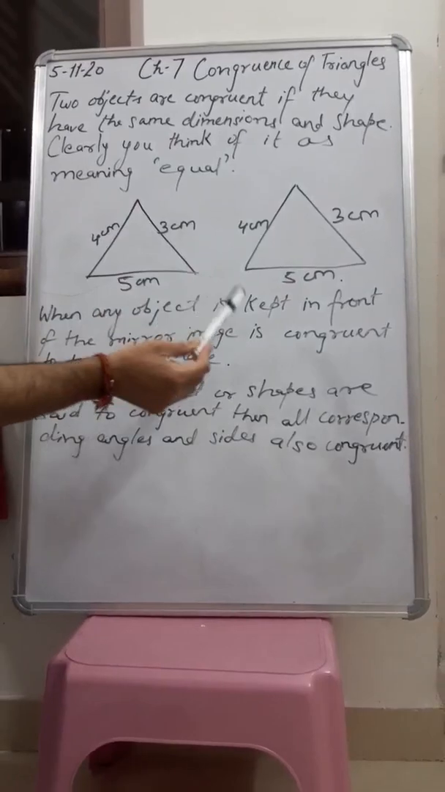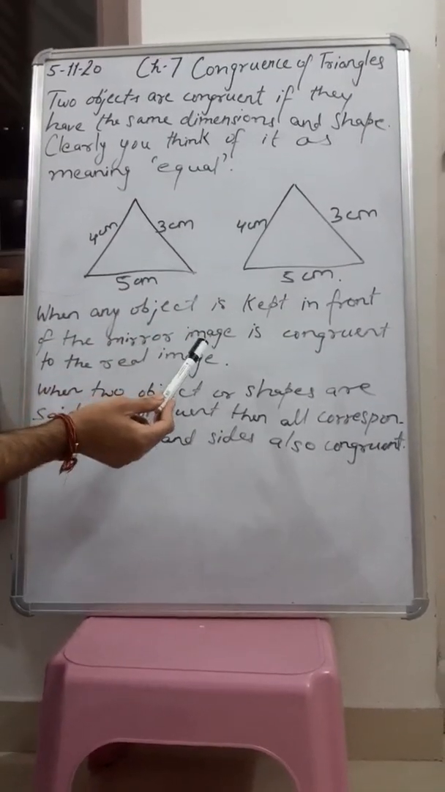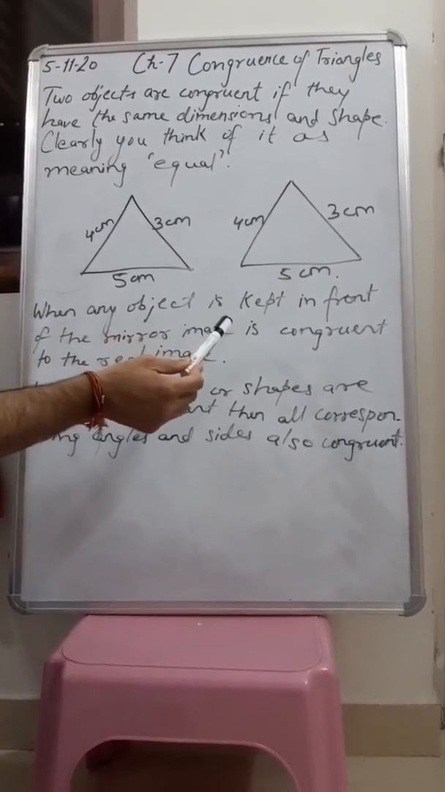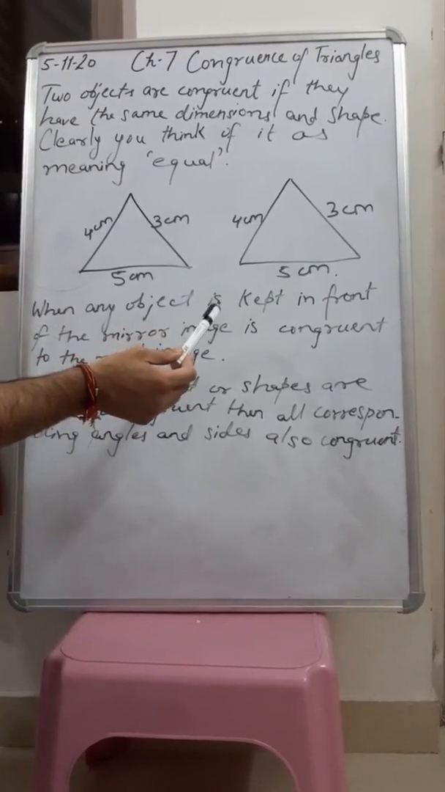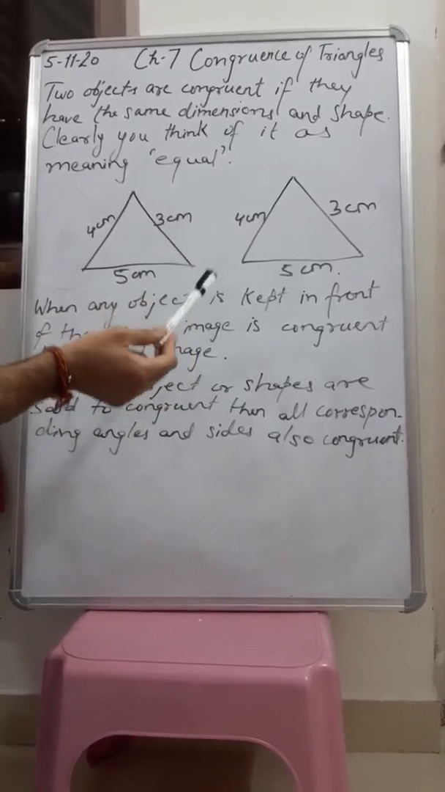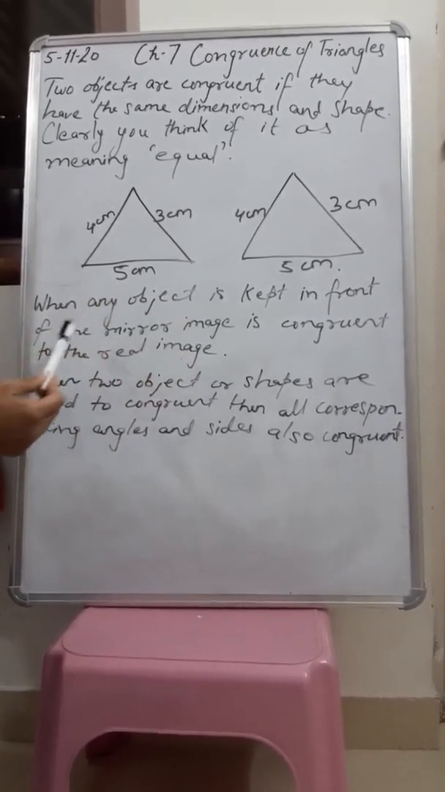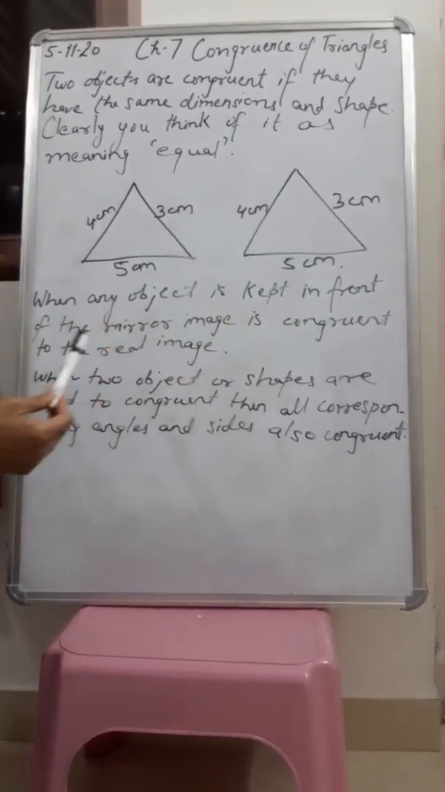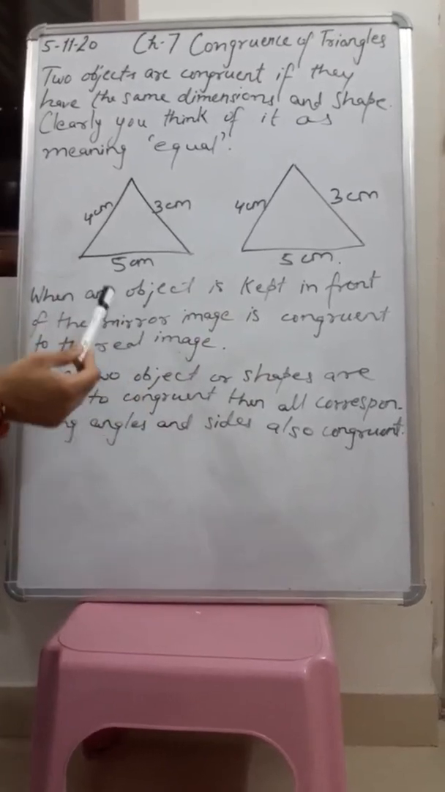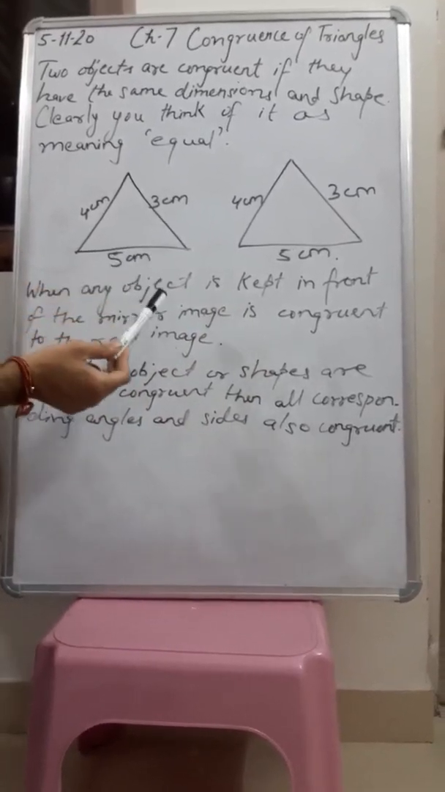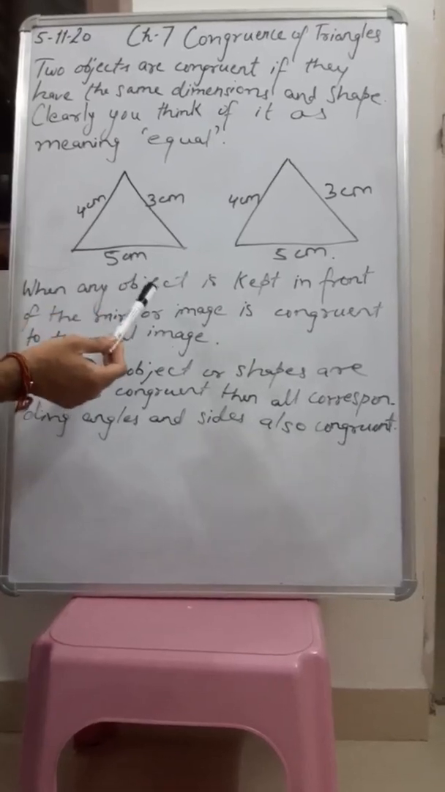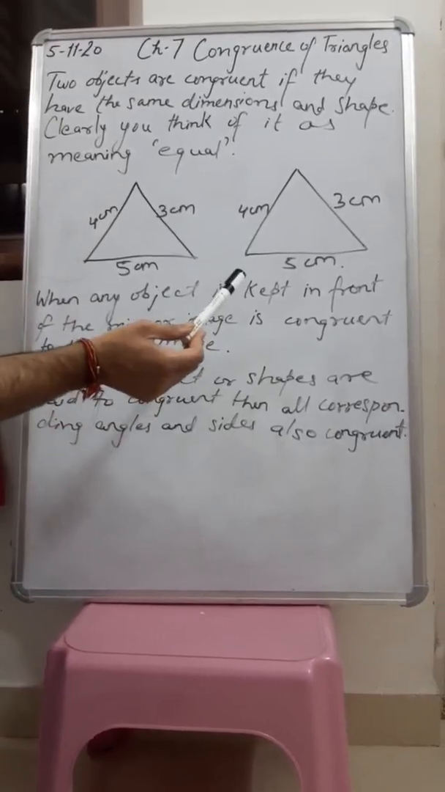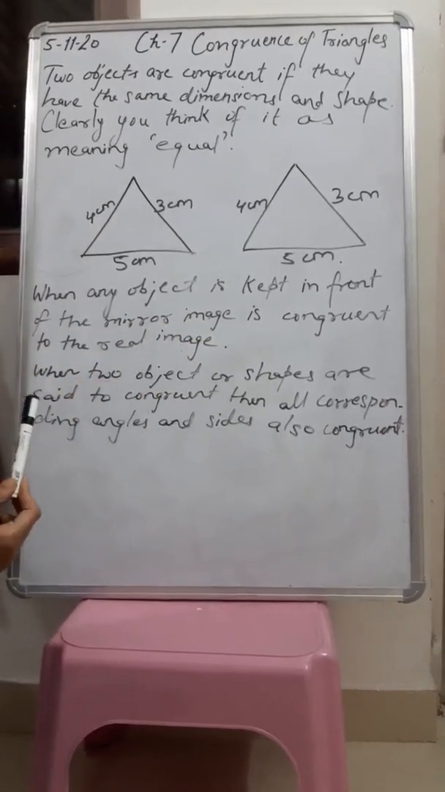When any object is kept in front of a mirror, the mirror image is congruent to the real image. So this is a real life example. We can take any object and keep it in front of a mirror, and the mirror image that is coming will be congruent to the real image. You can check it by putting any object in front of a mirror.